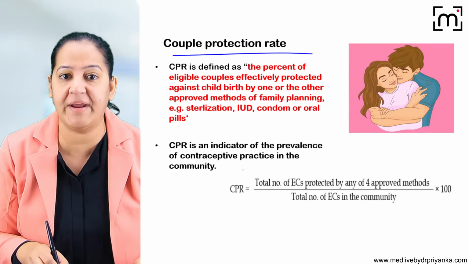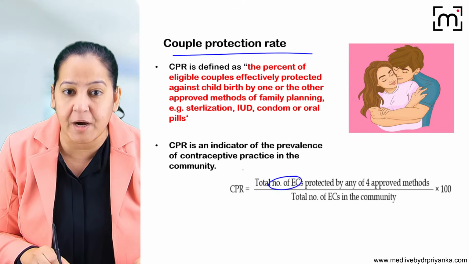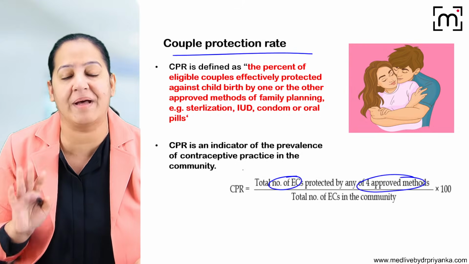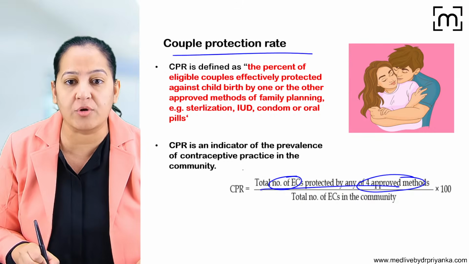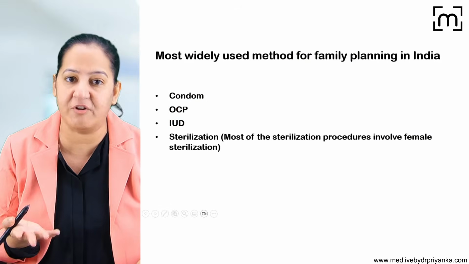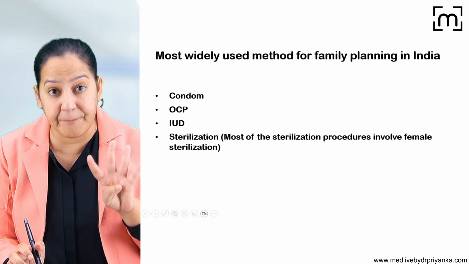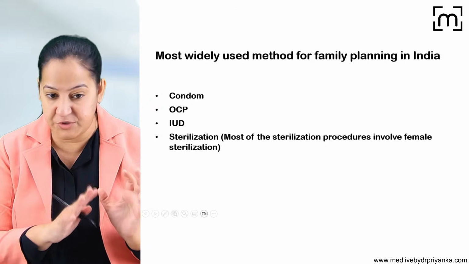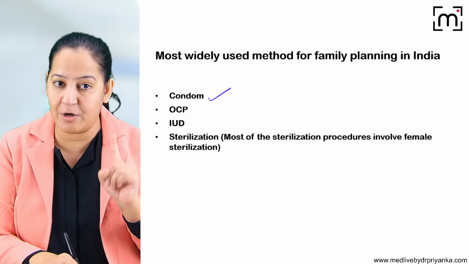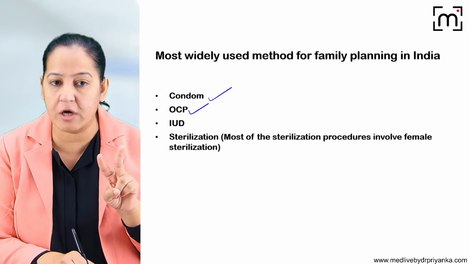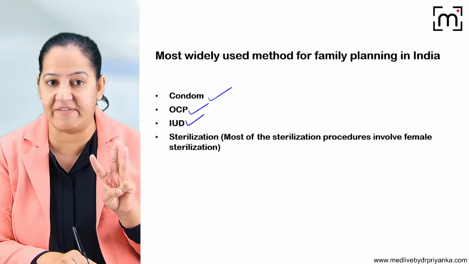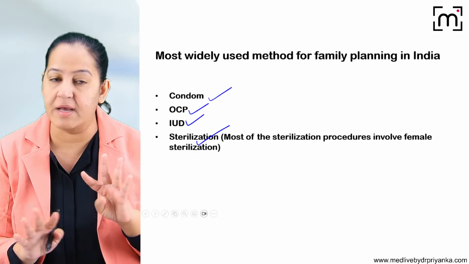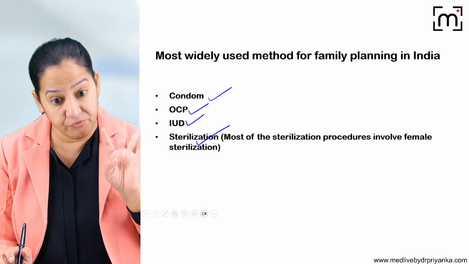So what is couple protection rate? It is the total number of eligible couples which are using any of the 4 methods of contraception out of the total eligible couples into 100. It is in terms of percentage. So what are the 4 approved methods by the Government of India? Number 1, male condom. Number 2, OCP, oral contraceptive pill. Number 3, intrauterine devices. And number 4, sterilization, the terminal methods. So one of the 4 methods.